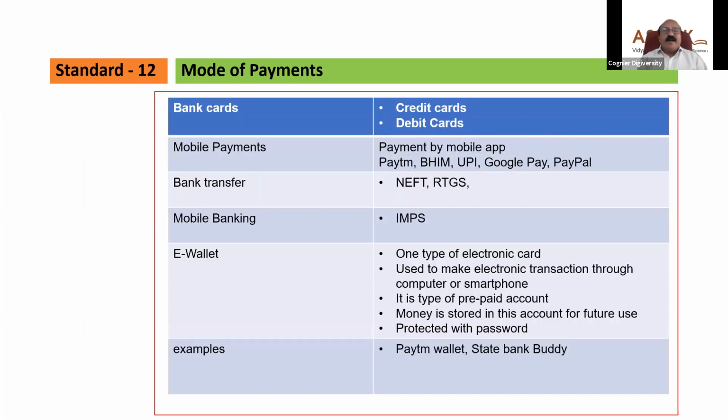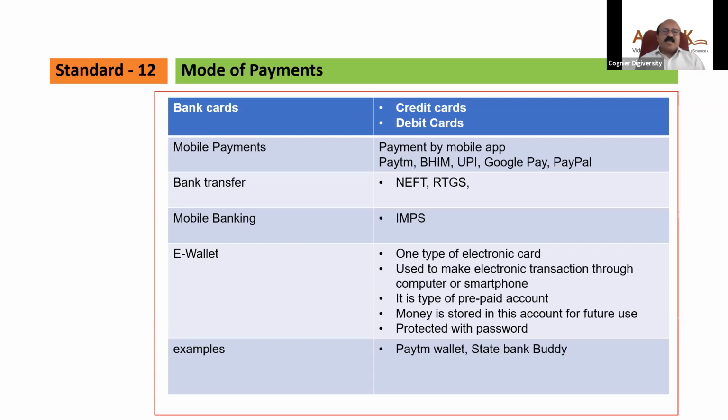So let's see one by one. When you say bank cards, there are two types of cards with which you can make the payment or swipe: one is credit card and second is debit card. Obviously, friends, what is the difference between credit card and debit card? It's very simple. Credit card is a limit which is offered to you as a loan. So even if there is no balance in your account, it will be treated as a loan and you can do the purchase. And with a debit card, you can buy things and use that card only if you have a balance in your account.